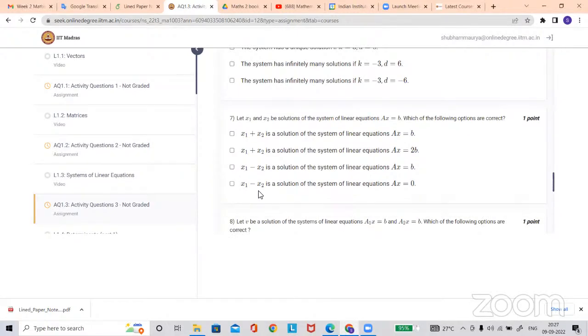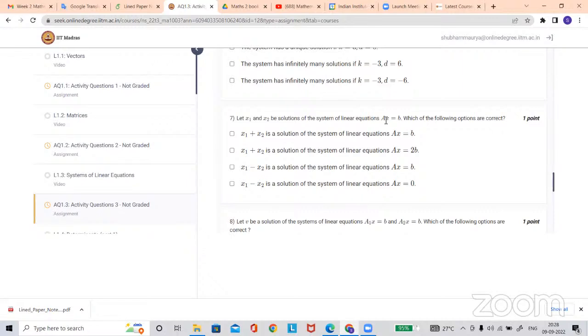What's the doubt here? Do you understand what is meant by x1 and x2 being solutions of a system of linear equations? Yes, sir, I also have the same doubt. If x1 is a solution of Ax equal to b, what do you mean by this?